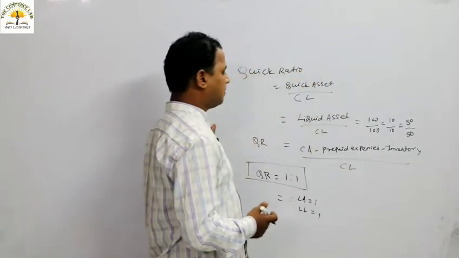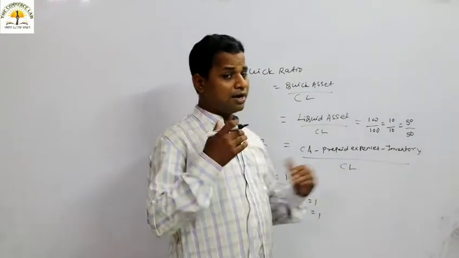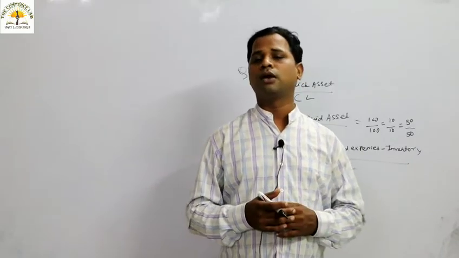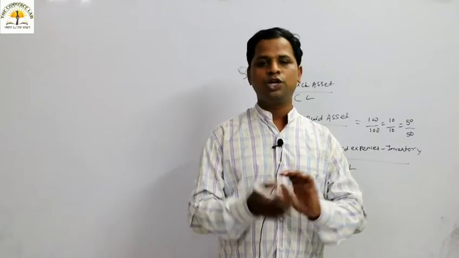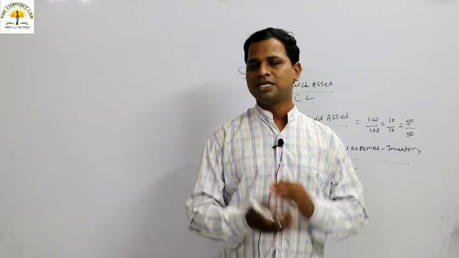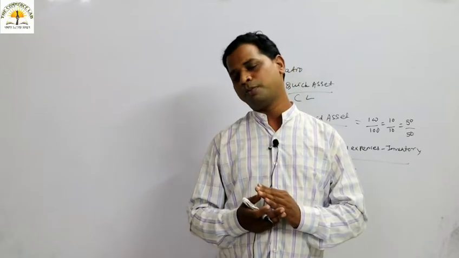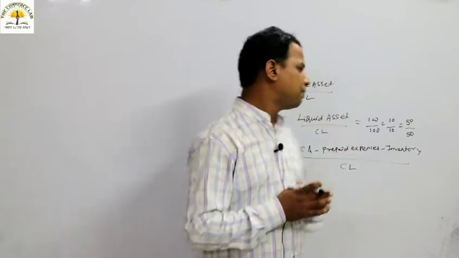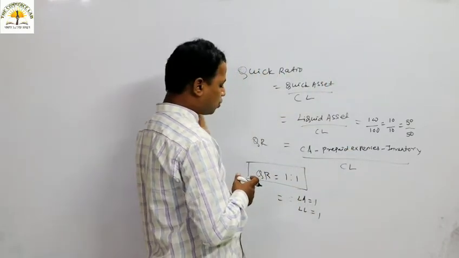Similarly, if the current quick ratio is below the 1:1 ratio, then what we can conclude is that the liquidity position of the company has started deteriorating. The liquidity position of the company is not improving, it is decreasing. So that is the important point of this particular quick ratio.